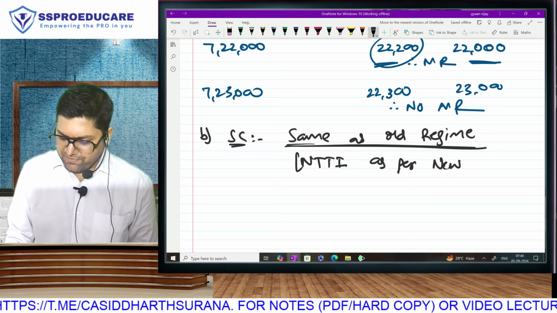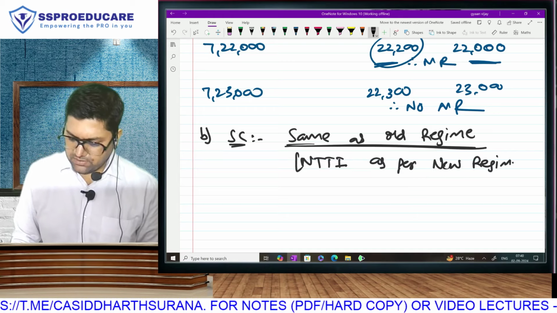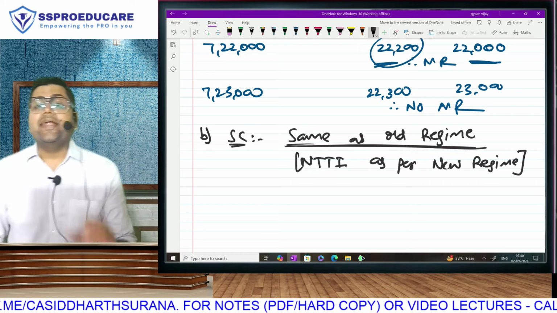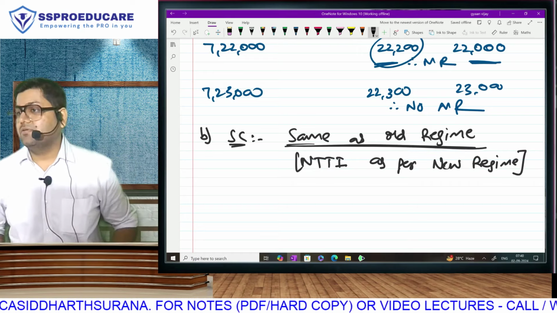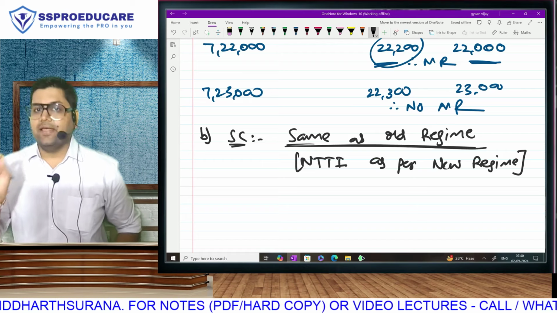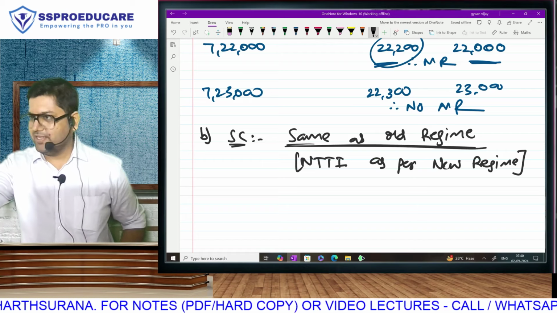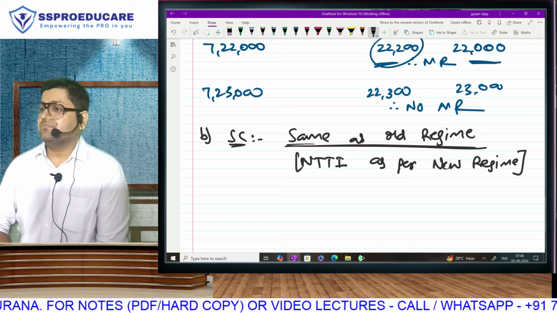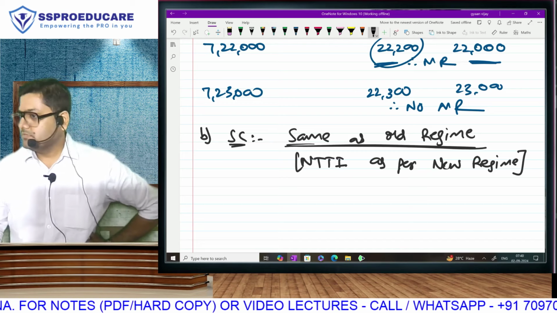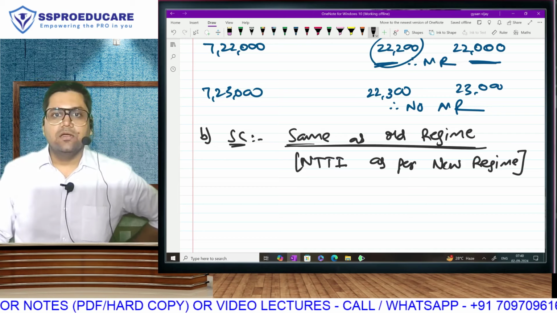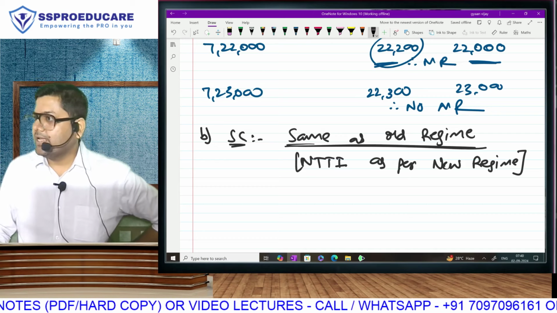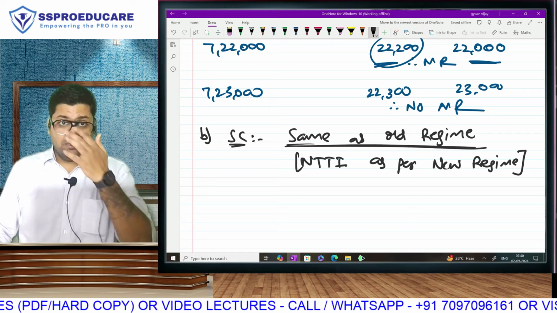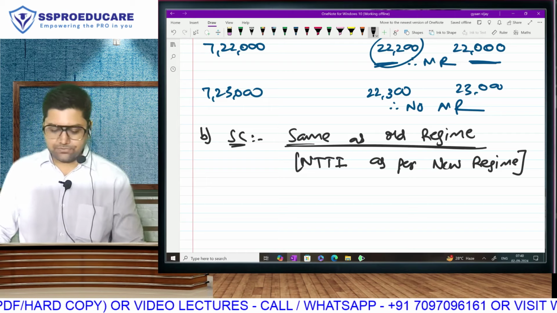So one thing everyone has understood by now, that NTTI in old and new cannot be the same. Agree with this statement or no? If you agree, then I go ahead. NTTI in the new regime will always be higher than the old regime. You agree with this? Because in the new we are foregoing certain tax deductions and exemptions.